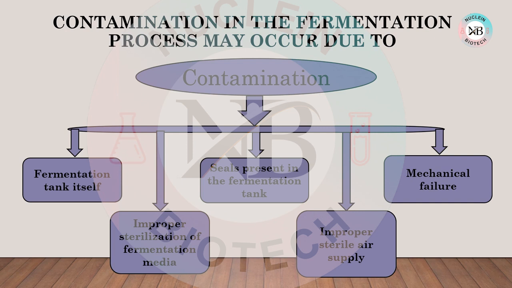Now, there should be backup of each and everything when you carry out a fermentation process in an industry, because if a fermentation process fails, then there is a huge economic loss to that industry. So there should be backup of each and everything. If any kind of mechanical failure occurs, then the fermentation process may get spoiled.